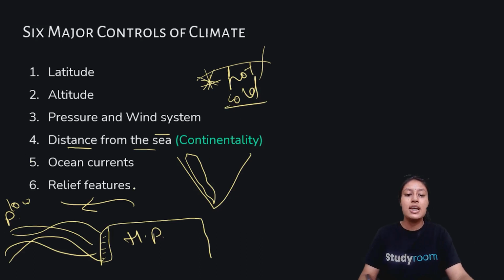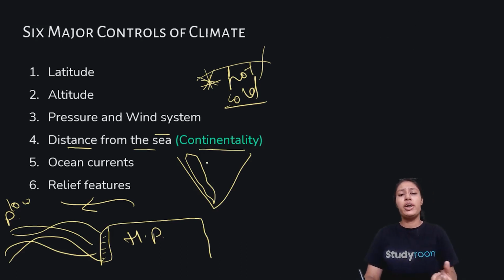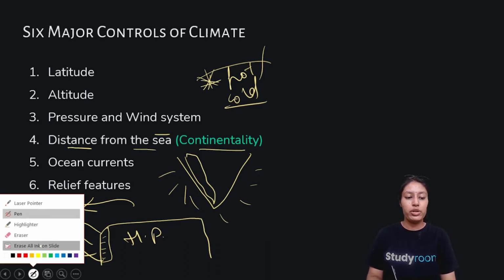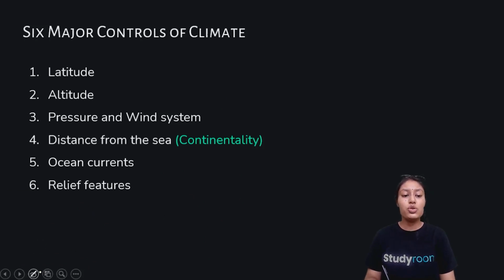And this effect, we call it continentality, because in the northern region there is no moderating effect of the sea. We do not have any substitute or any other component through which we are getting the moderating effect. So the sea gives a moderating effect, due to which the weather of the coastal areas remains constant. So this is a very important reason to control the climate.